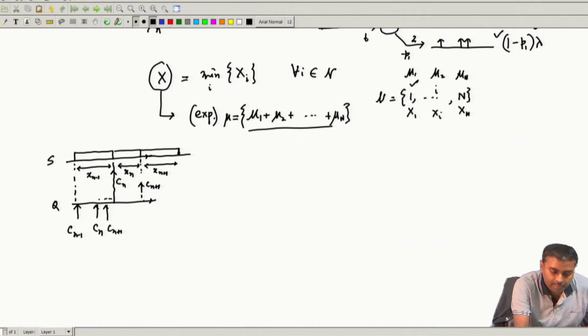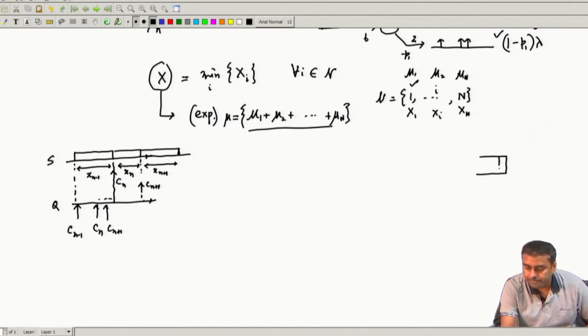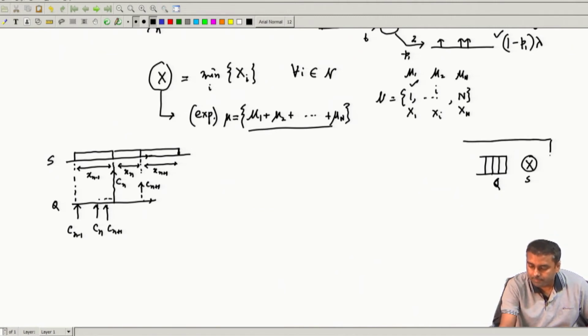Okay. Now, as you can see, there are multiple events which are happening. So, if we look from outside of the system, our system is something like this. We have a queue followed by a server. So, this is the server, this is the queue, and this is the whole system.